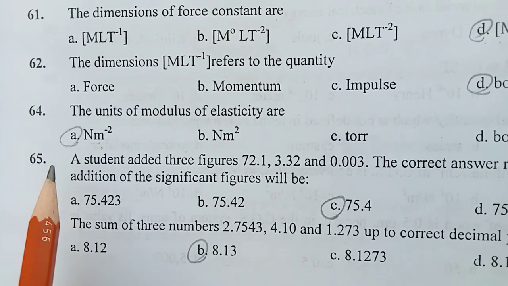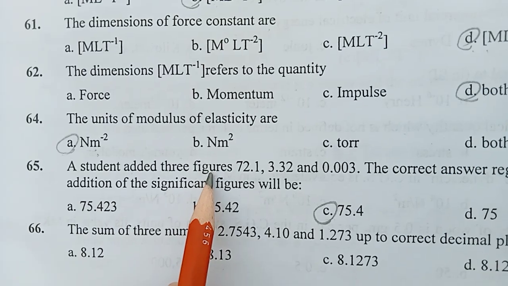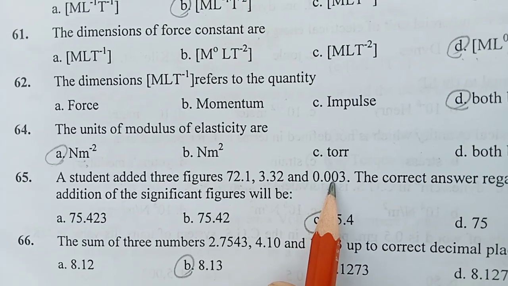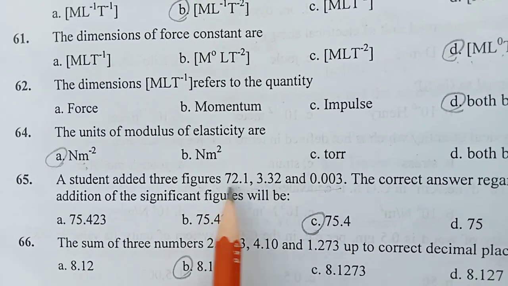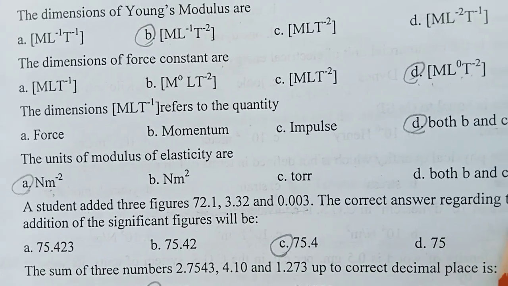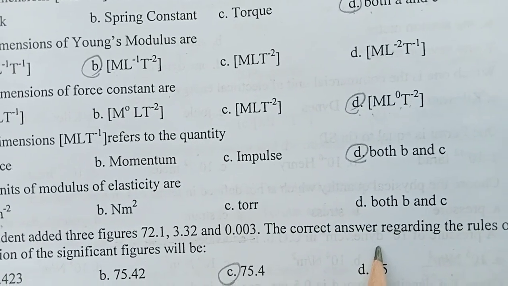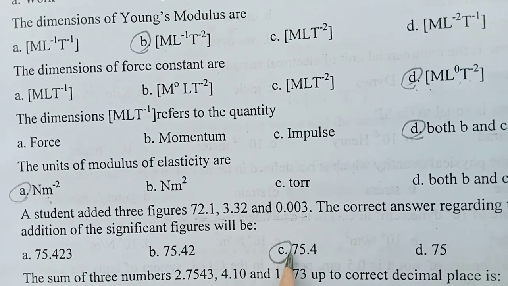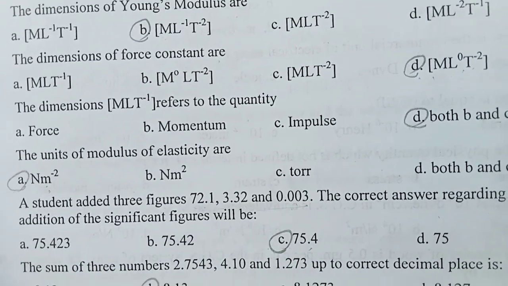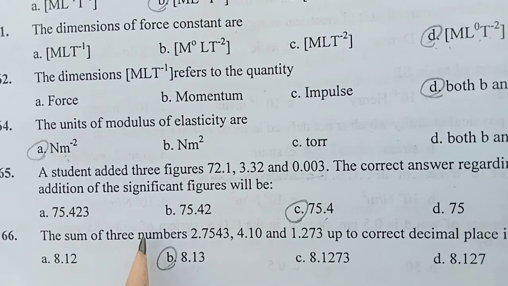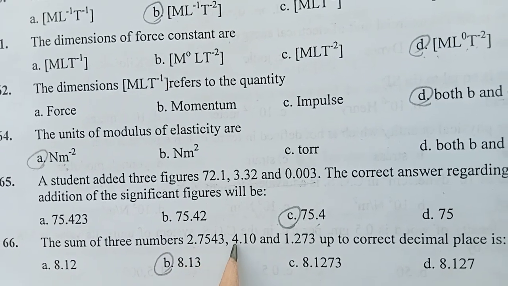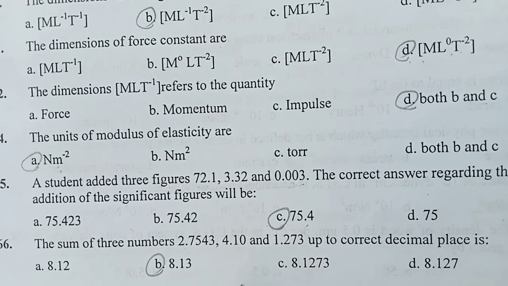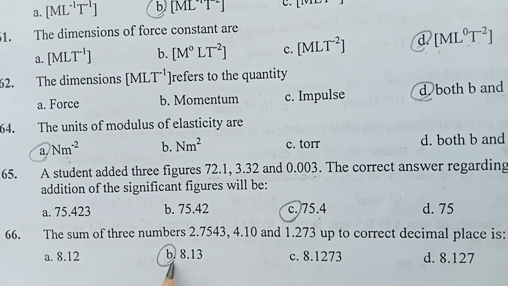Question number 65. A student added 3 figures: 72.1, 3.32, 0.003. These 3 figures are added. The correct answer regarding the rules of the addition of the significant figures will be 75.4. Next, question number 66. The sum of the 3 numbers 2.7543, 4.10, 1.273 up to the correct decimal place. Right answer will be 8.1313, B.